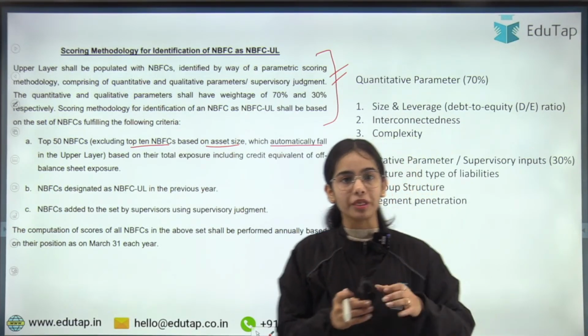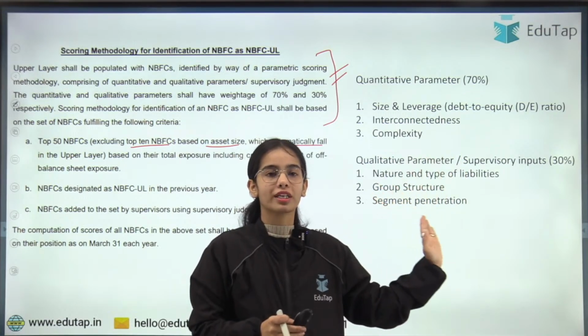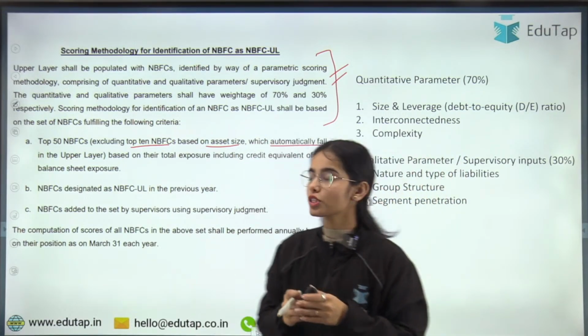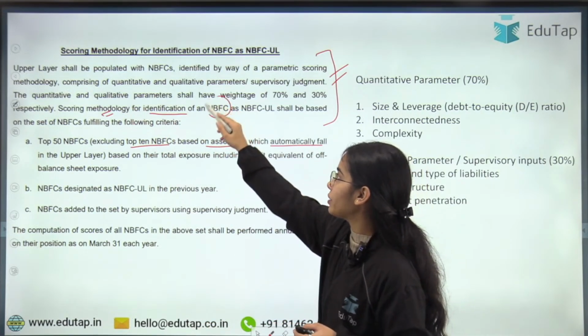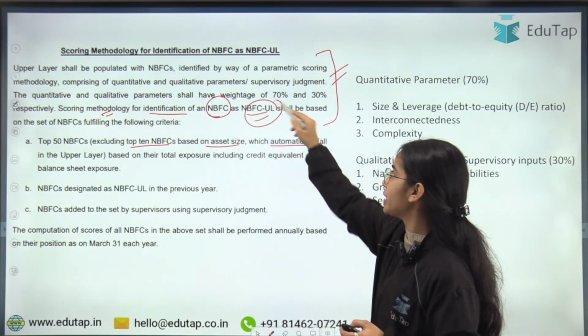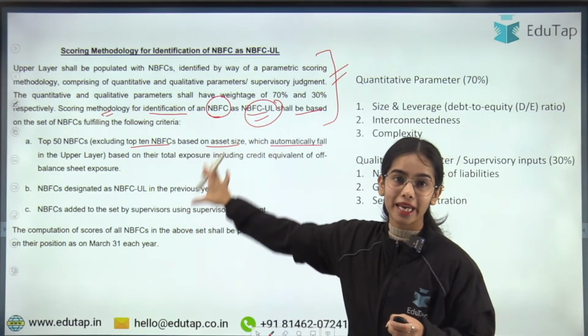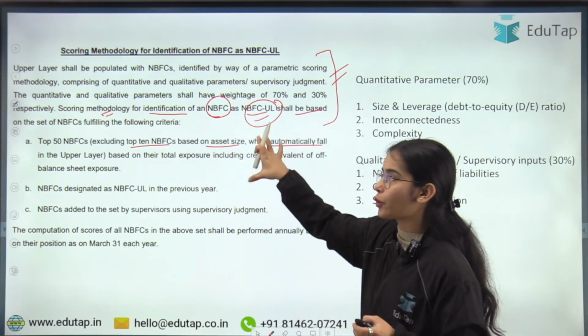So there are quantitative parameters and qualitative parameters. First of all, the scoring methodology for identification of an NBFC as NBFC upper layer shall be based on the set of NBFCs that fulfil the following criteria.